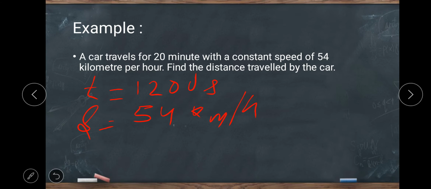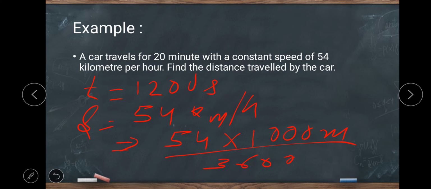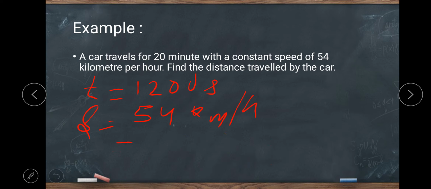For changing kilometer per hour into meter per second, multiply with 1000 meter, converting the kilometer into meter, and hour into second, 3600. By solving this, you will get the speed in meter per second, 15 meter per second.